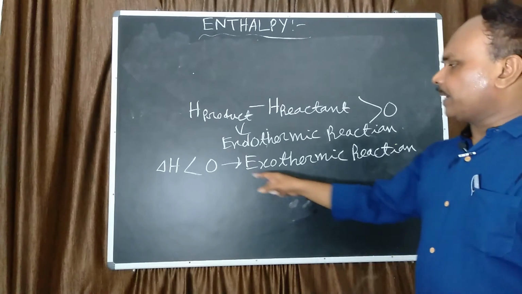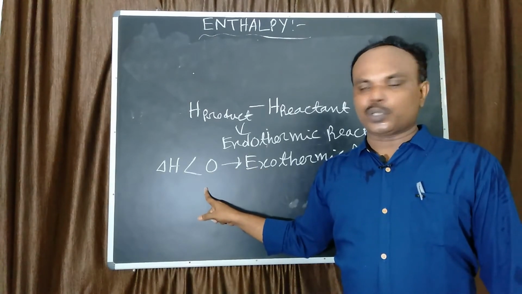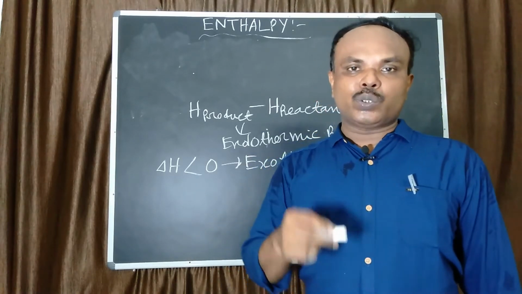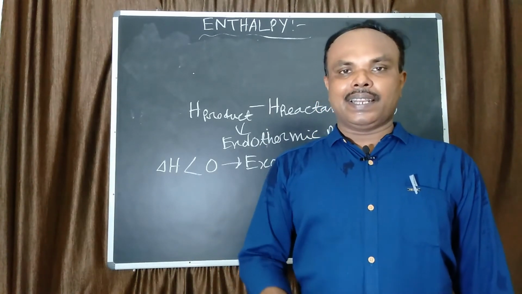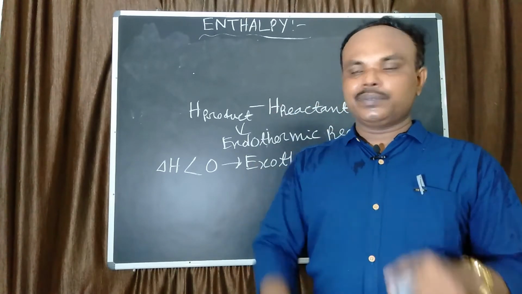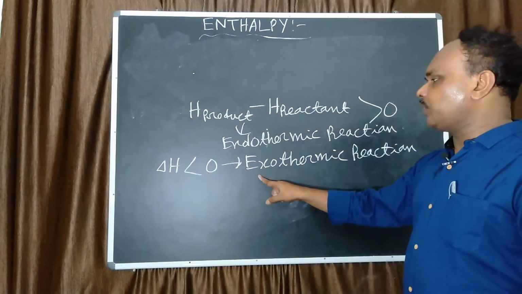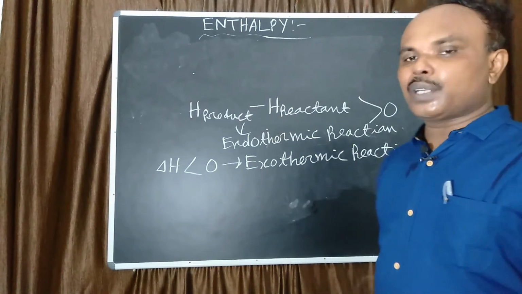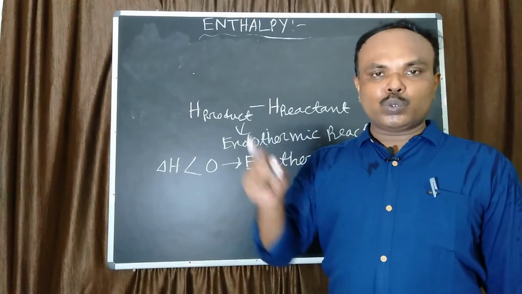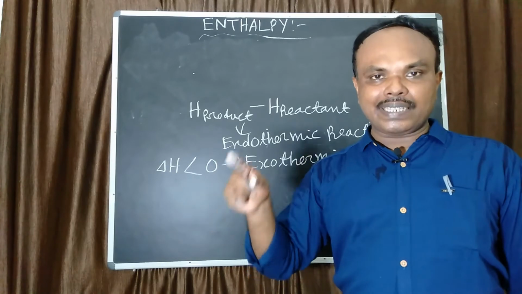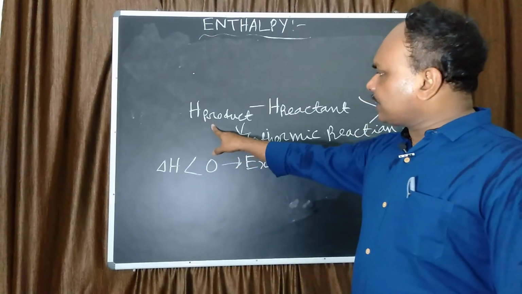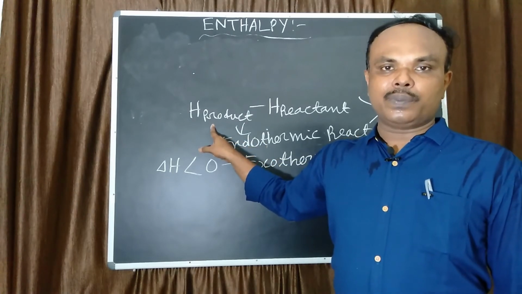So for an exothermic reaction, heat is generated automatically. Here thermal energy is needed just to initiate the reaction, and whenever the reaction starts, heat is generated automatically and no external heat is necessary further. On the other hand, for an endothermic reaction, del H is greater than 0 and heat, that means Q, has to be supplied to the system. That is the relation between Q and H. The extent of Q is determined from the value of enthalpy, H.